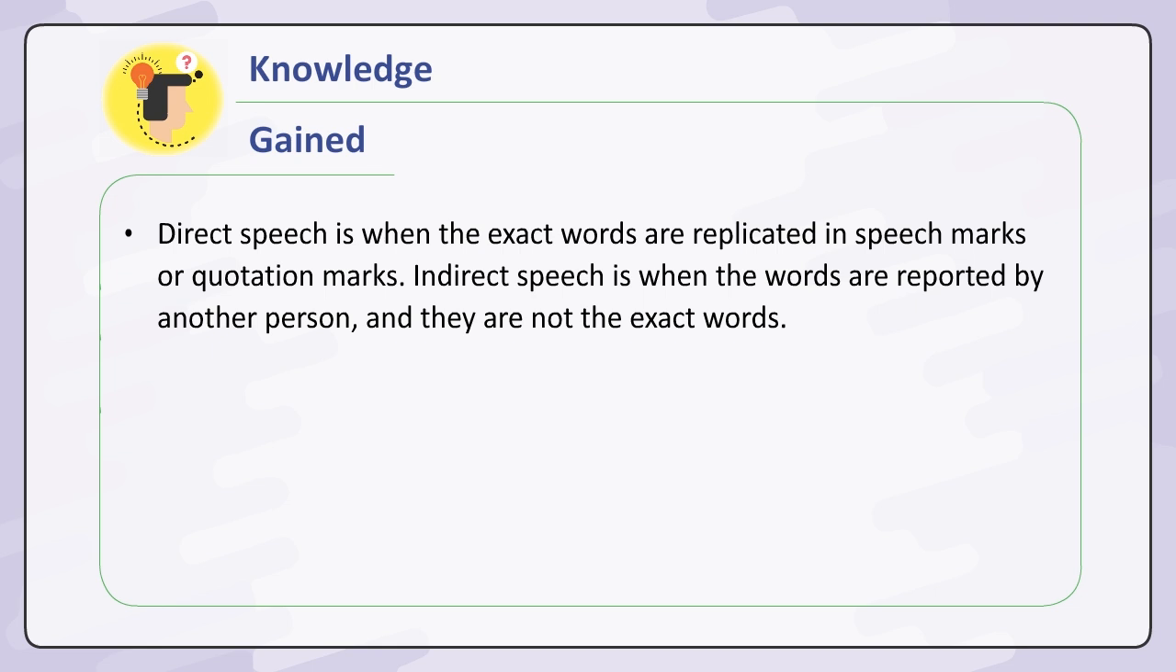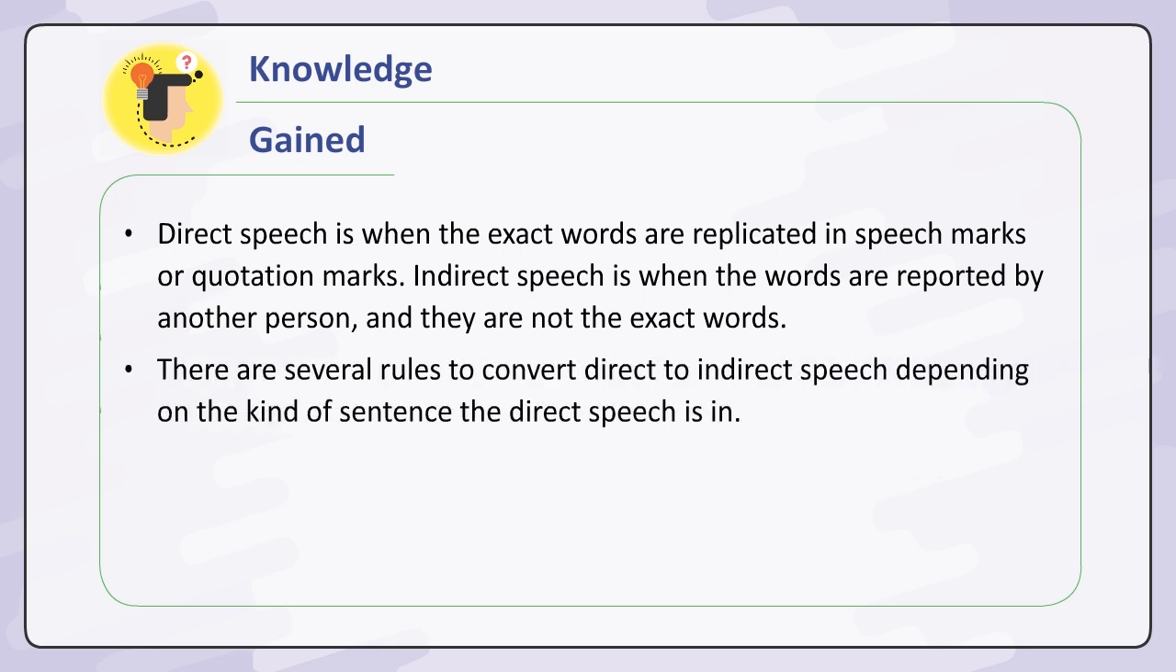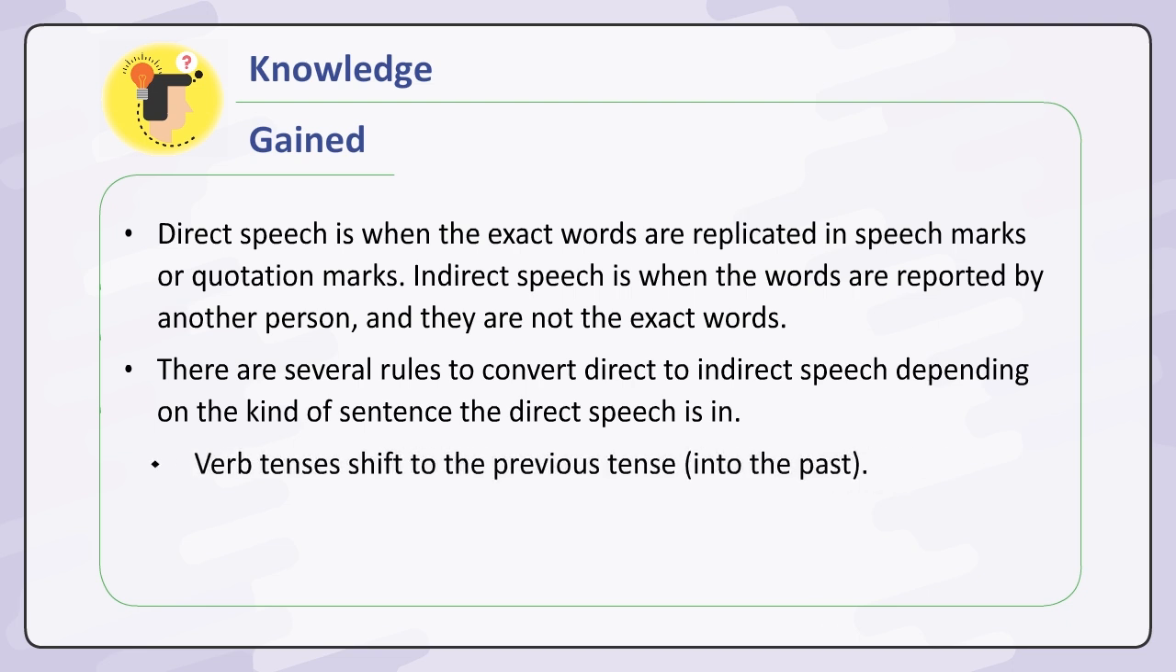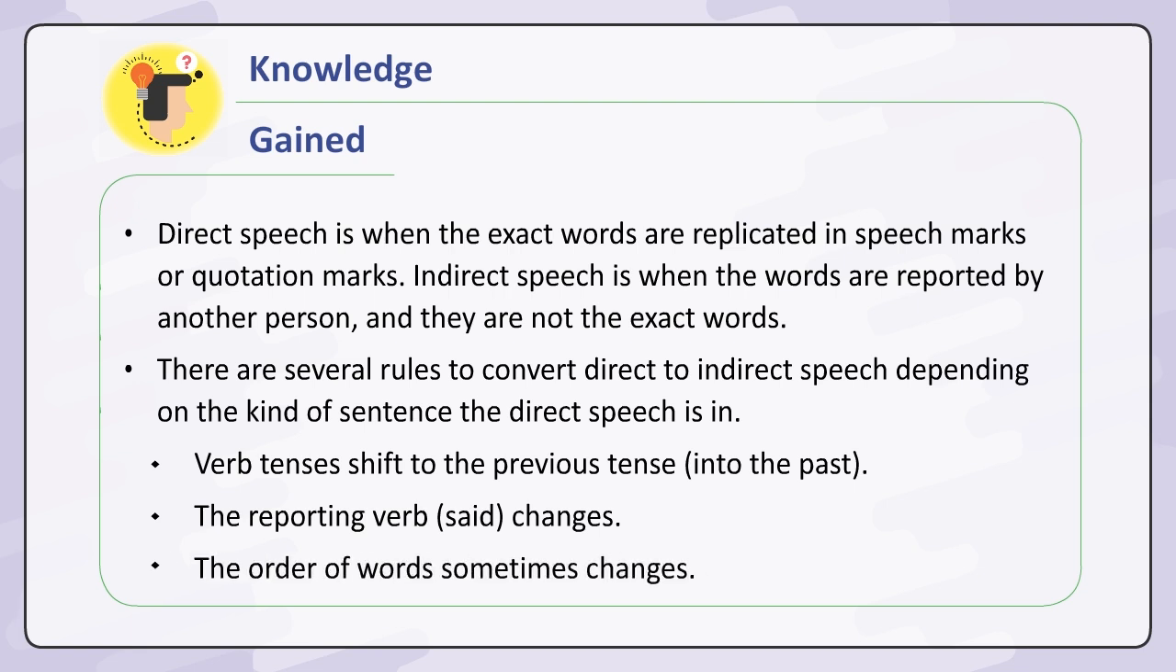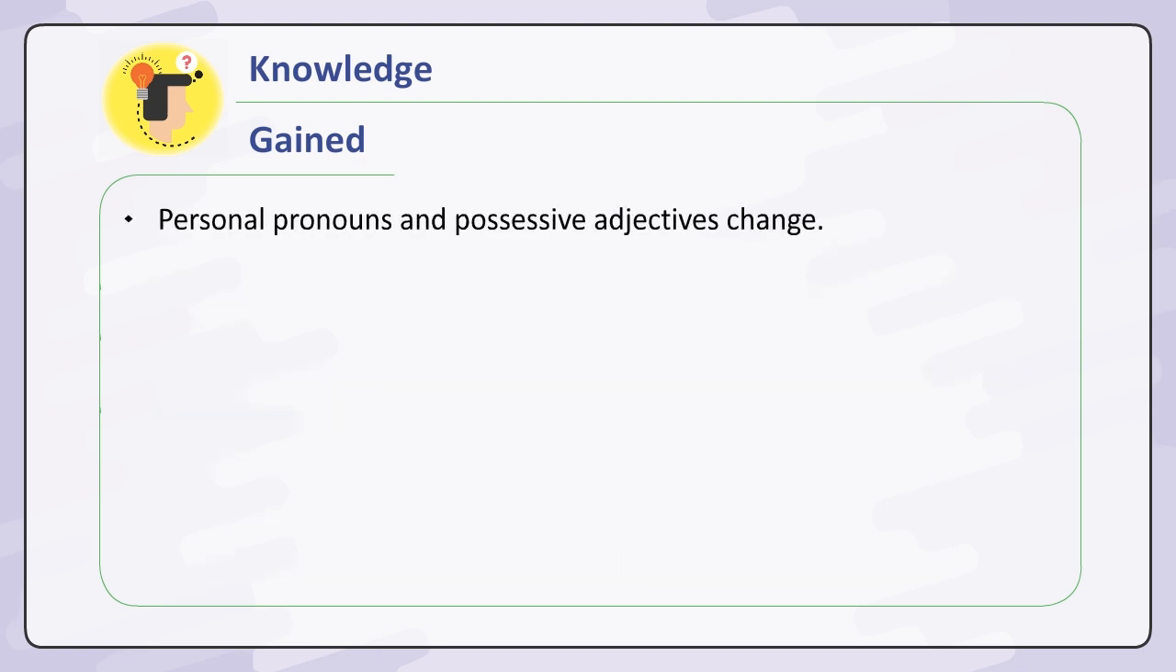Indirect speech is when the words are reported by another person and they are not the exact words. There are several rules to convert direct to indirect speech depending on the kind of sentence the direct speech is in. Verb tenses shift to the previous tense into the past. The reporting verb said changes. The order of words sometimes changes. Personal pronouns and possessive adjectives change. Words that show place and time also change.